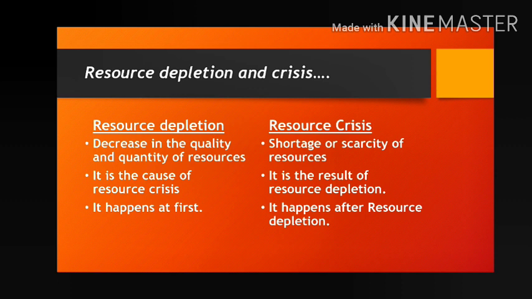In resource depletion the amount is decreasing but there is no scarcity, but in crisis there is scarcity, you are not getting resources. That is the difference. Clear?